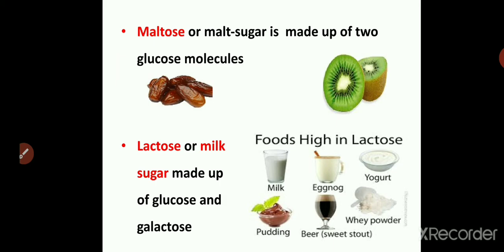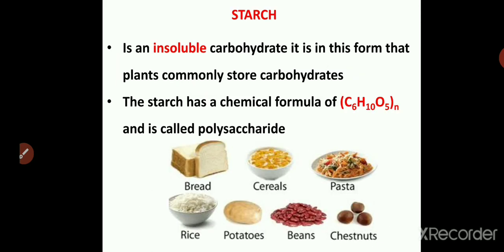You can see the pictures which provide maltose, that is the dates and the kiwi fruit, and the milk and milk products along with yogurt or various other components in which milk is used. That is a rich source of lactose sugar.